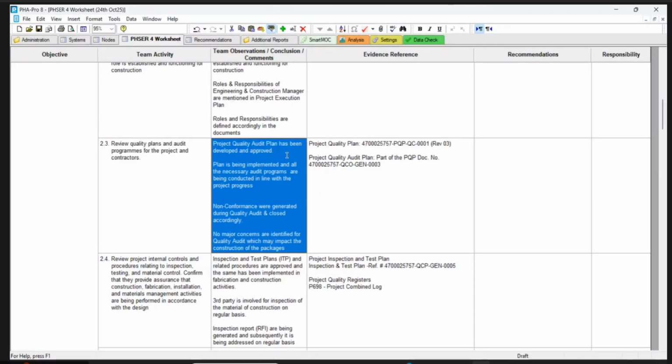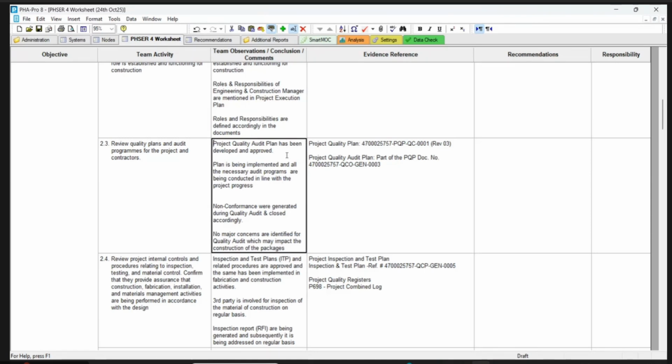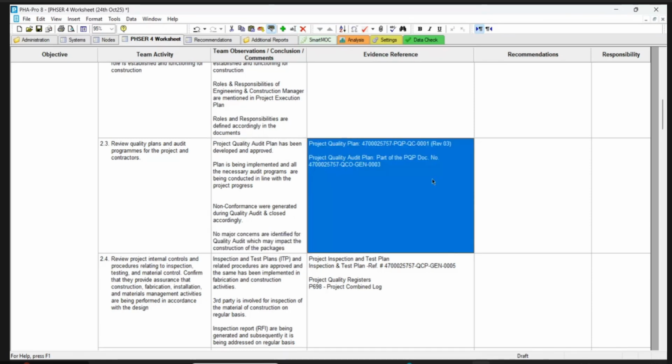So the project quality audit plan has been developed and approved. The plan is being implemented as per necessary requirements and as per audit programs, and audits have been conducted. Non-conformances were generated during the audit plan and closed accordingly, that we have seen. And we have not identified any major concerns during the quality audit which may impact the construction of the project package. But where is the audit report?